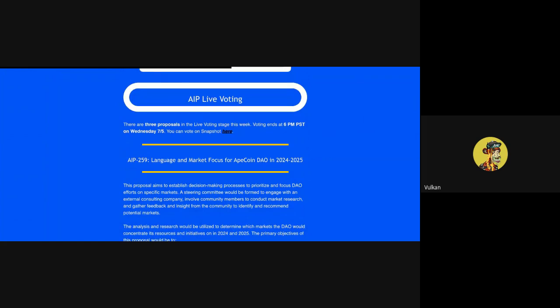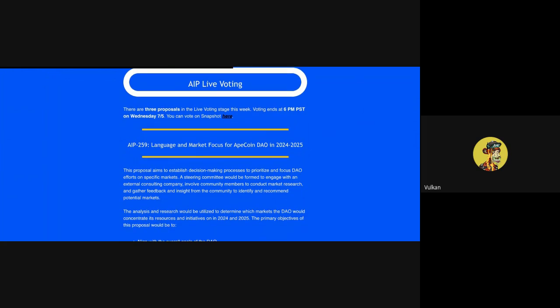This is completely overviews of proposals. Completely objective, no opinions here. It's just meant to be a brief summary. It's not meant to influence your vote one way or another. It's just meant to give you a quick overview for those that are unable to stay up to date with the 3, 4, 5 different avenues of information flow that we have in the DAO. Hopefully you can utilize these summaries to stay up to date and read a little bit about the proposals that are currently up for a vote.